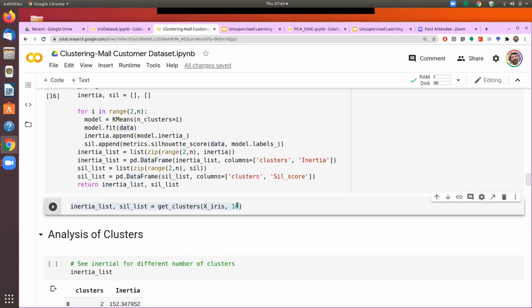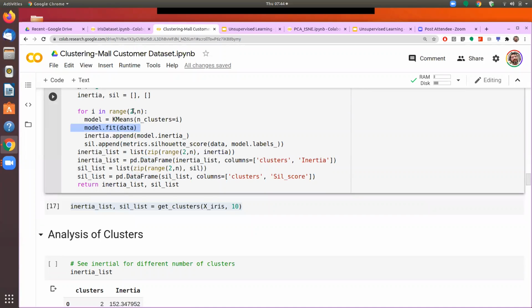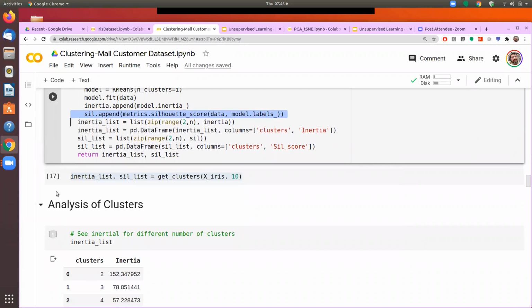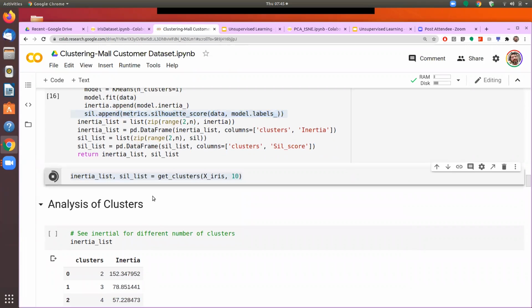So we have created different number of clusters. And for each cluster, we are fetching the performance measures. So first we train the model with 2 clusters. Then we get the inertia score, we get the silhouette score, and we are going on storing that into 2 different lists. And those are the lists we are getting here once we run the model.